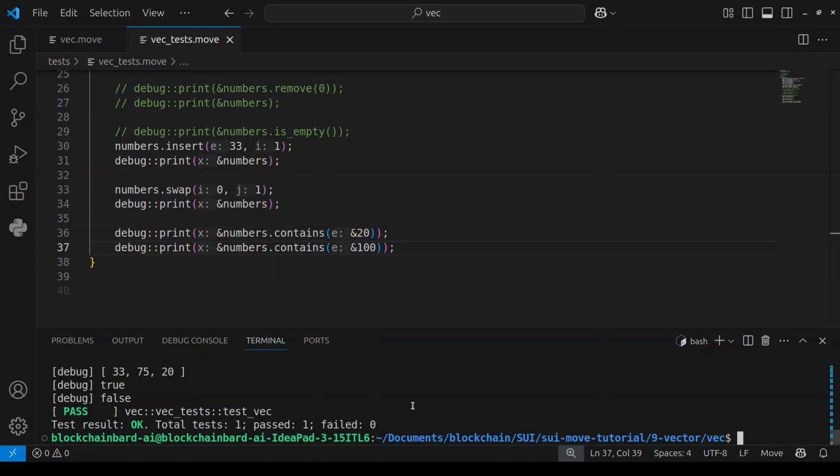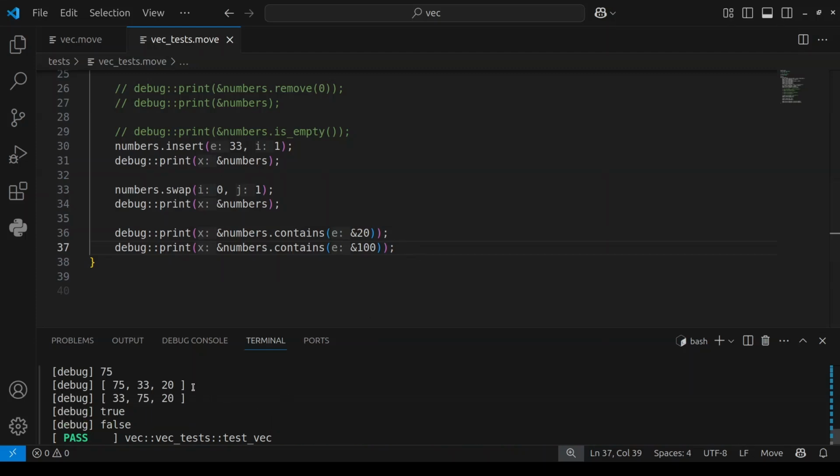So yeah, look at it, it printed false. Another thing we can do is reverse the way the elements in our vector are arranged. When I reverse, rather than having 33, 75, and 20, we want our first value to be 20, then 75, and our last value to be 33.